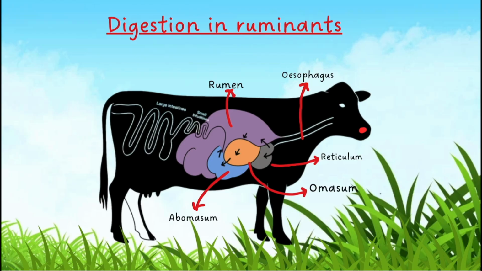But the tongue and the salivary gland play the same role in humans as well as cows. Teeth help to chew the food, the tongue helps to mix the food with the saliva, and the salivary gland secretes the saliva, through which the food is swallowed through the esophagus.